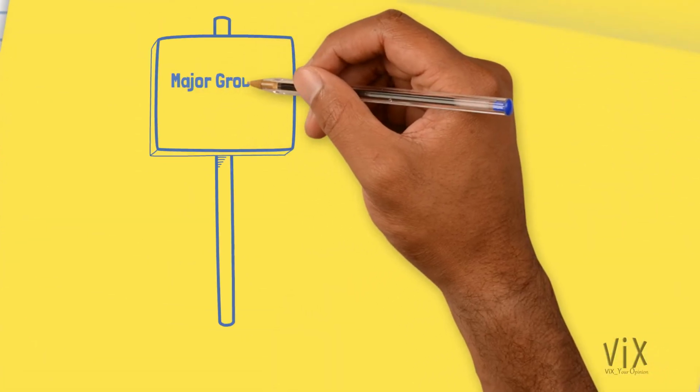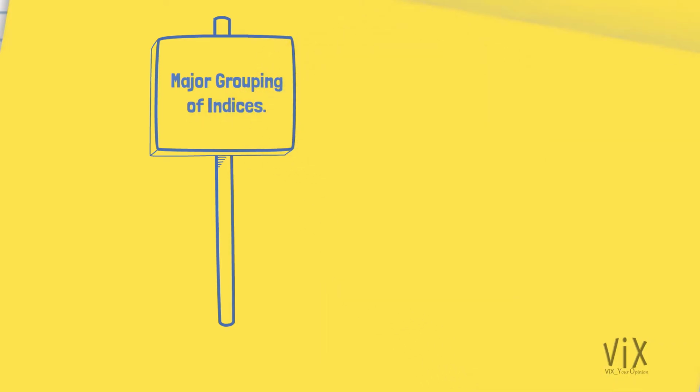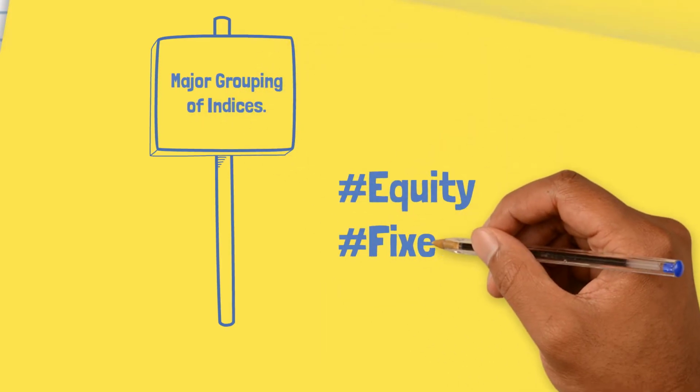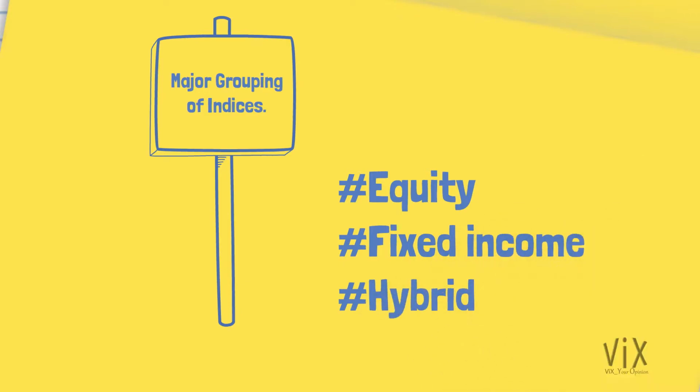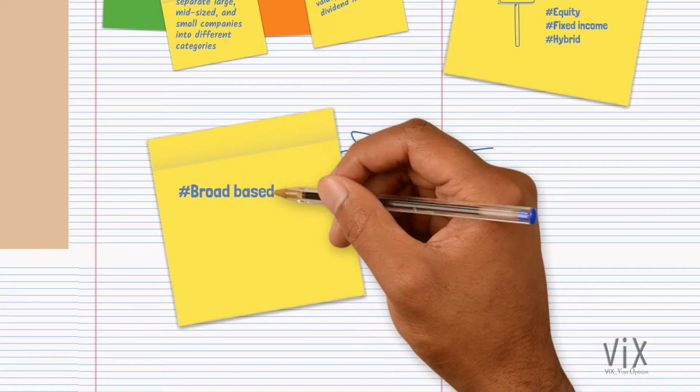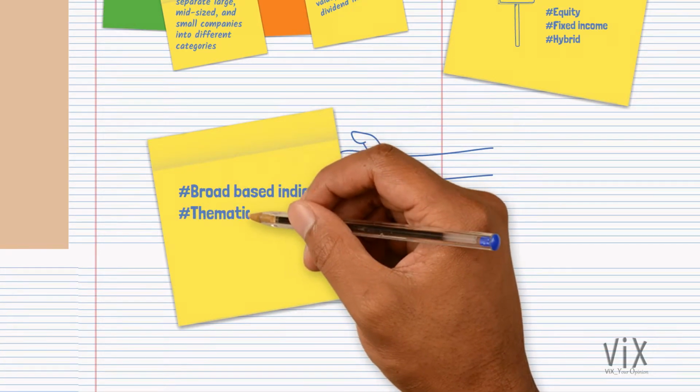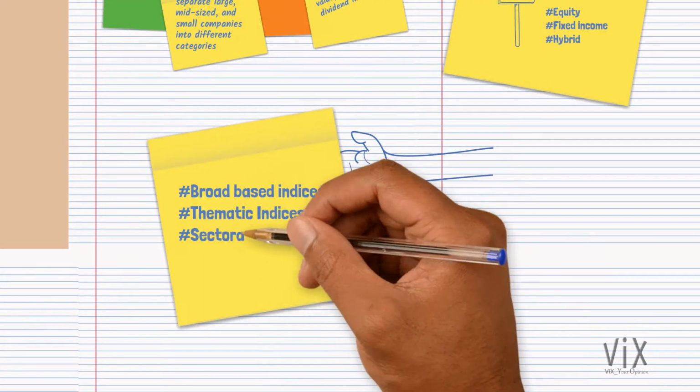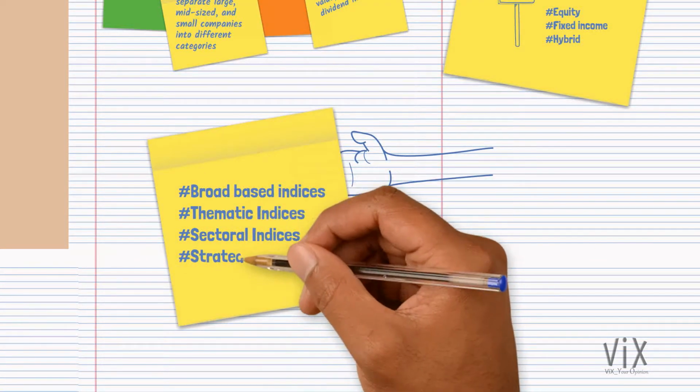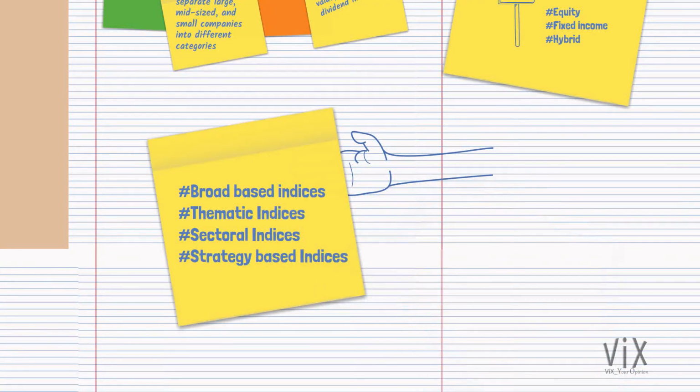Okay, now let's take a look at major grouping of indices in India. They are classified as equity, fixed income and hybrid. So let's first take a look at equity based grouping. Equity based grouping can be further classified as under broad-based indices, thematic indices, sectoral indices and strategy based indices.